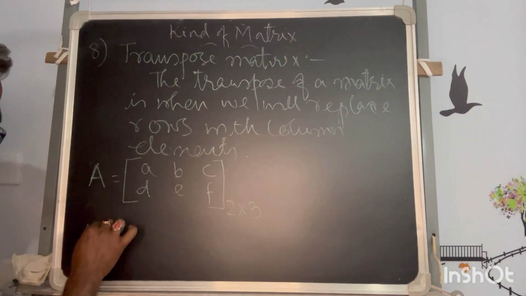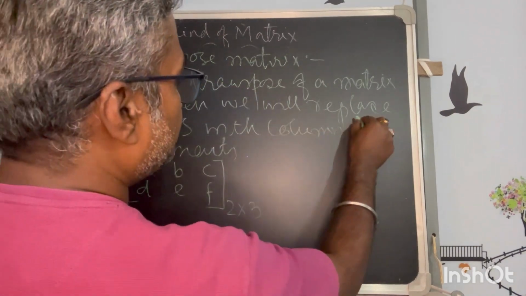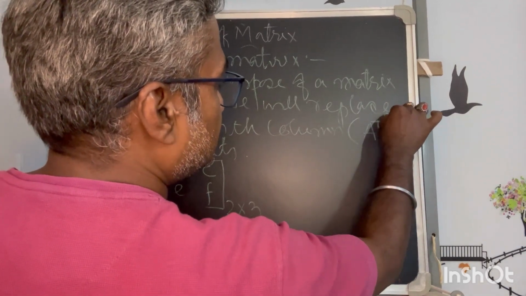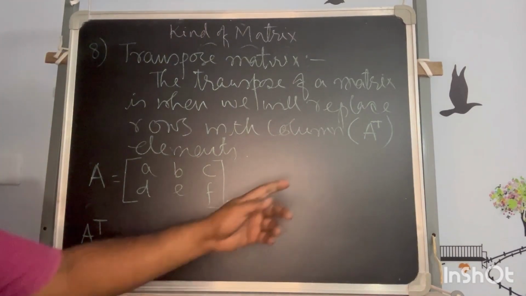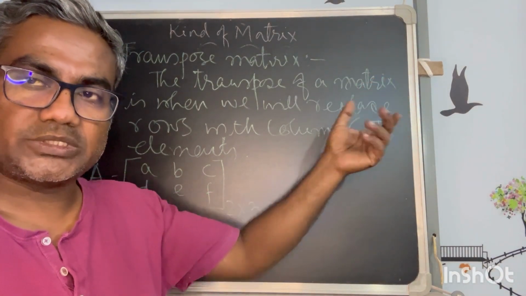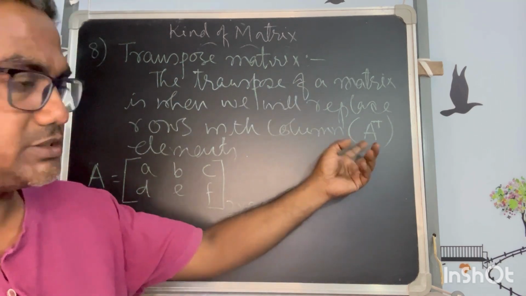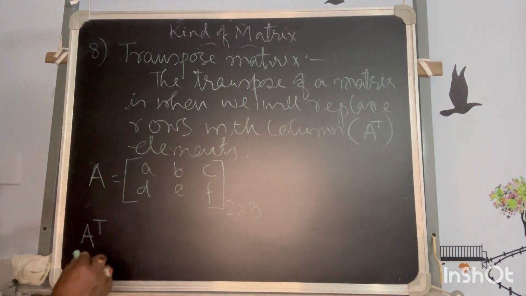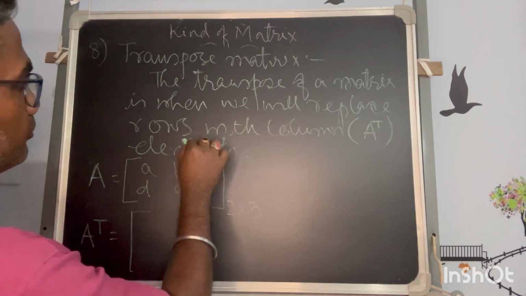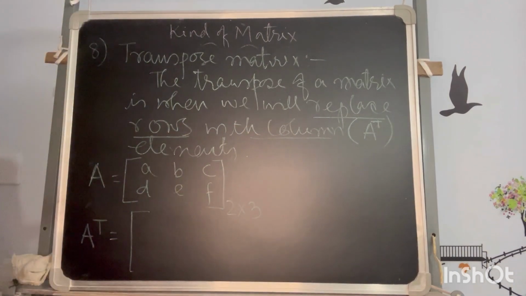The transpose is represented as A^T. Any matrix to the power T is the transpose of that matrix. So if A is the matrix, A to the power T represents its transpose. You need not say it in words; this representation is enough. A transpose is when we replace the rows with columns. But how is it possible?